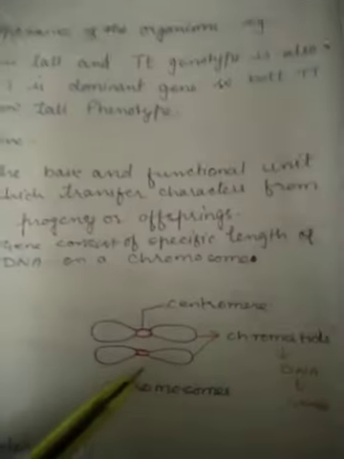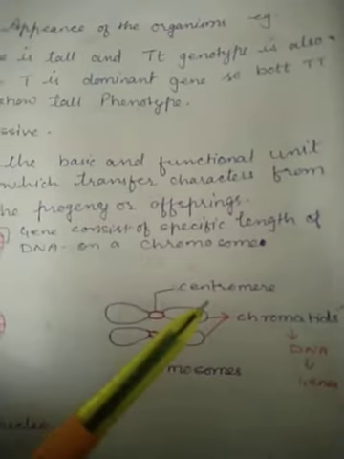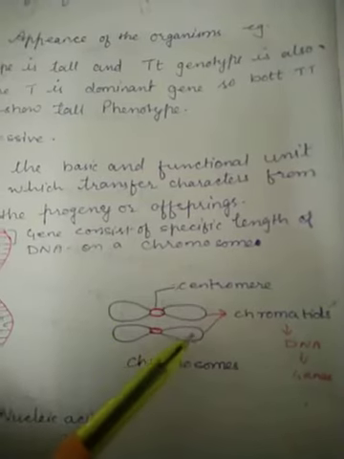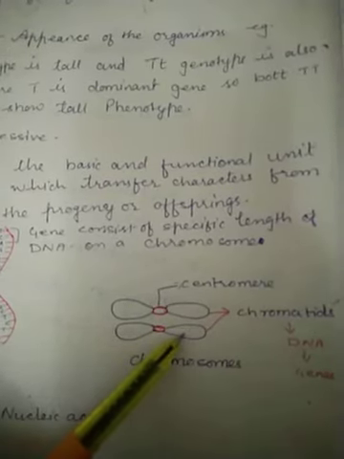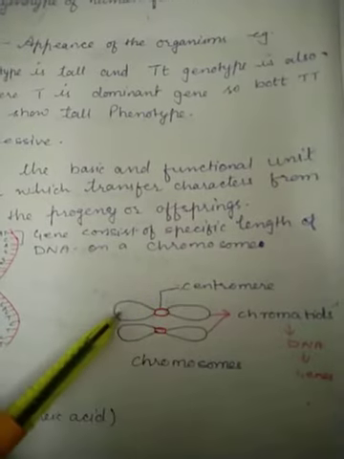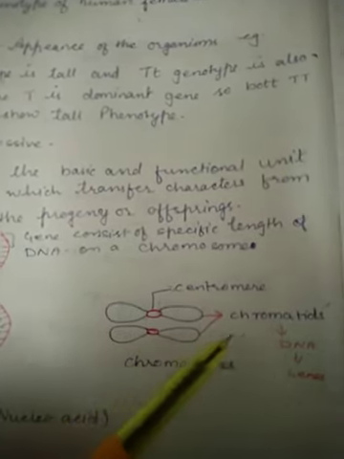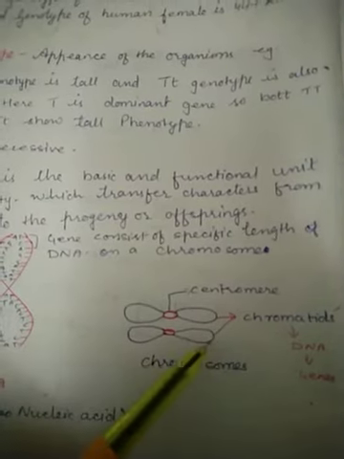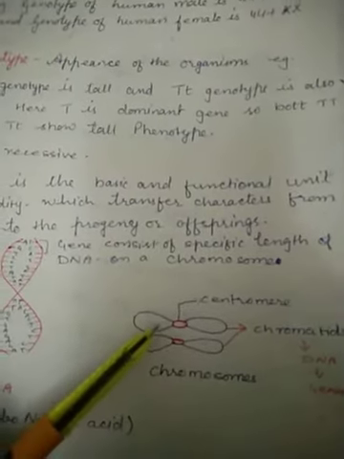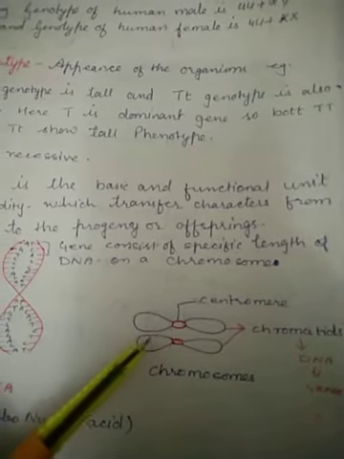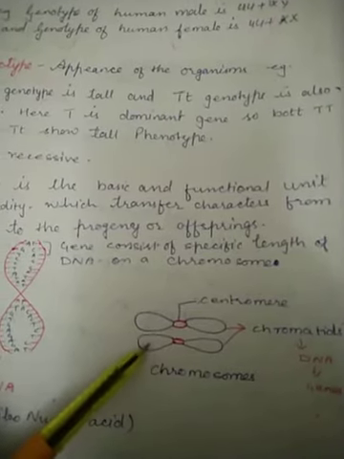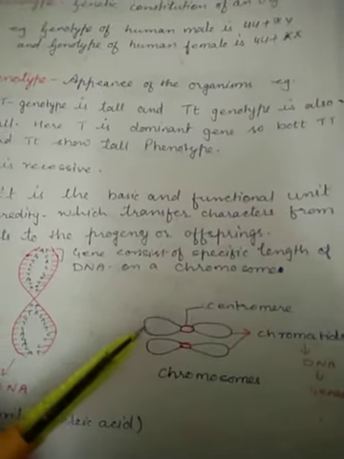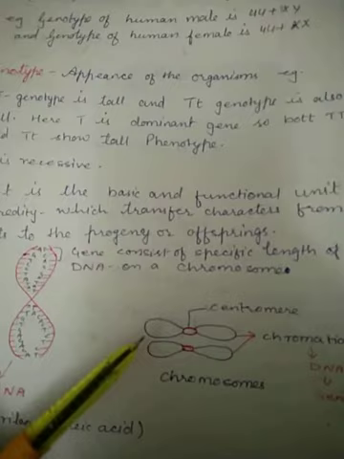If you see, the chromosome has two portions. The central part is the centromere, and the arm-like structures are present on both sides. These are called the chromatids or sister chromatids. When similar chromosomes are present in a pair, these are called the homologous pair of chromosomes. So in the human body we have 46 chromosomes.